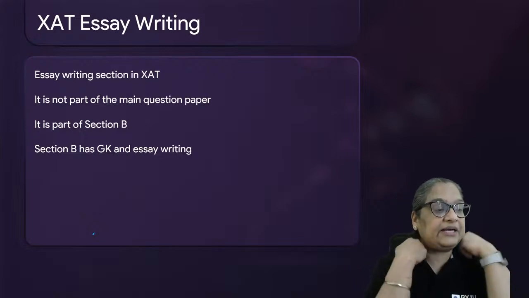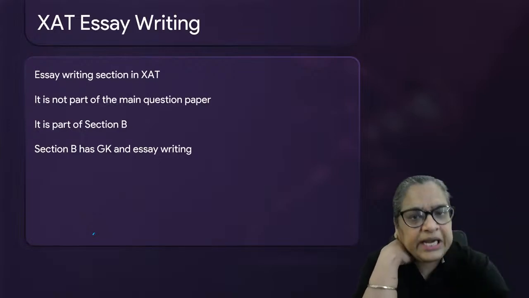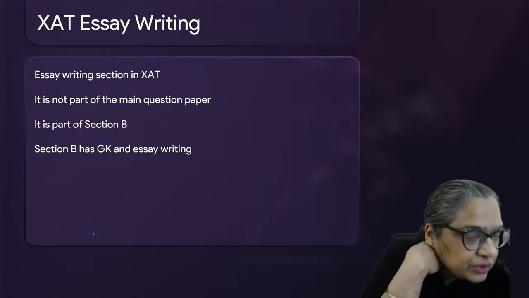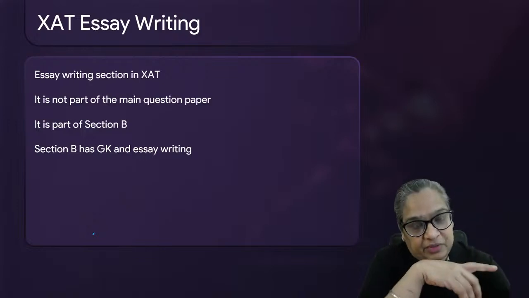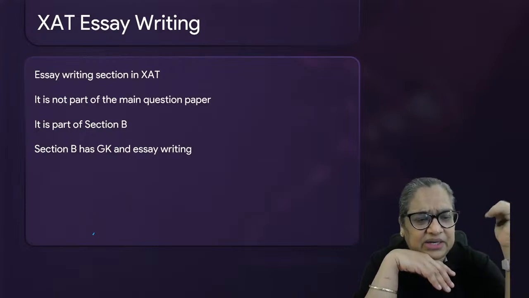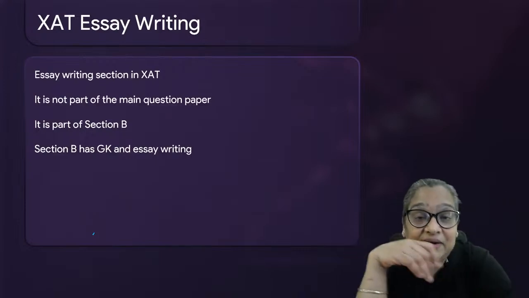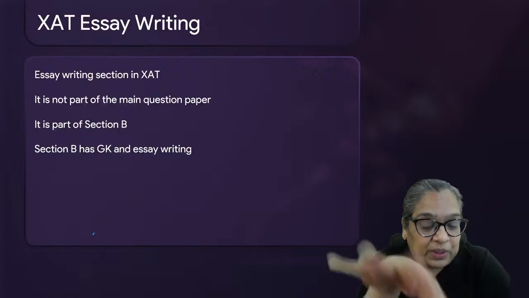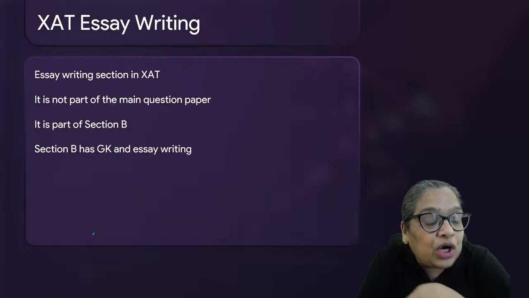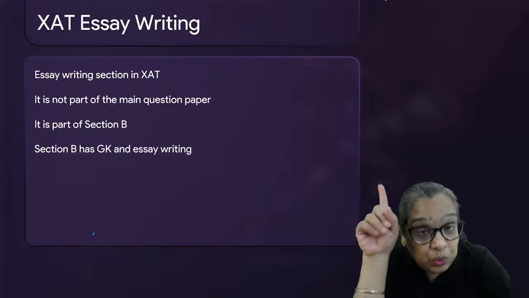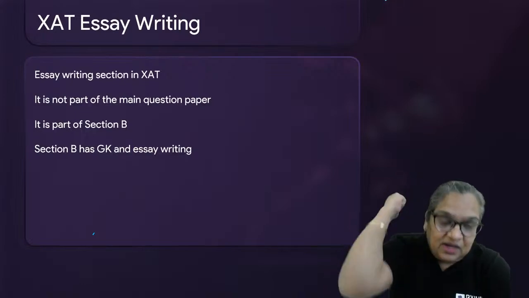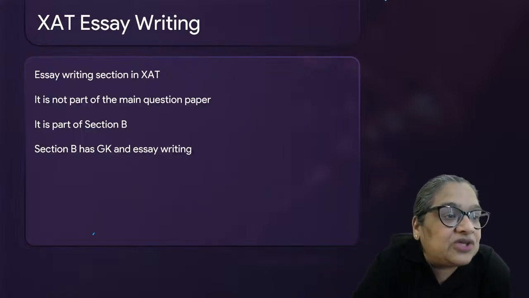You know that essay writing section is the only descriptive non-MCQ section of XAT. It is not part of the main question paper. After you're done with quant, VL, data interpretation, everything, you're really tired, you get a 5-minute break when you can play around with the keyboard. You can type whatever you want to make sure that all of your keys are working. Do that, because year before last, I had to literally hammer the keys on my keyboard.